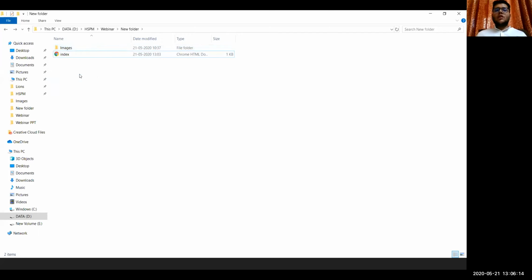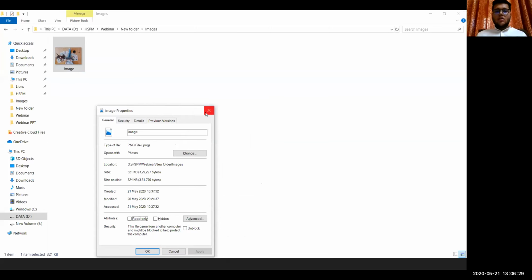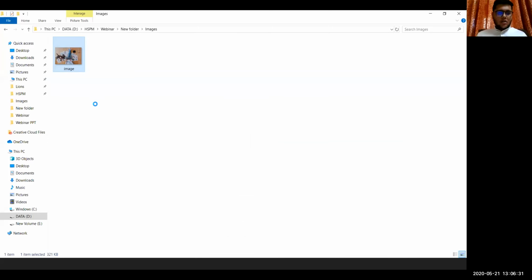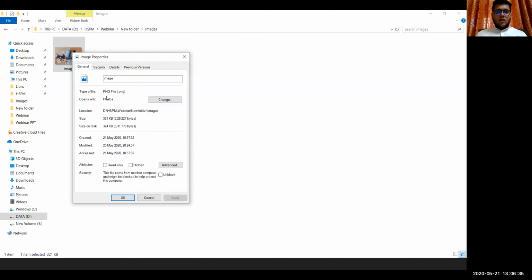In this folder it lies in images, and then the image appears here. So its address becomes images slash image.png, and you have to use the extension also. You can see the extension by right clicking it and going to properties. So it's a PNG file, so you can just copy this .png, or it can be JPEG also.